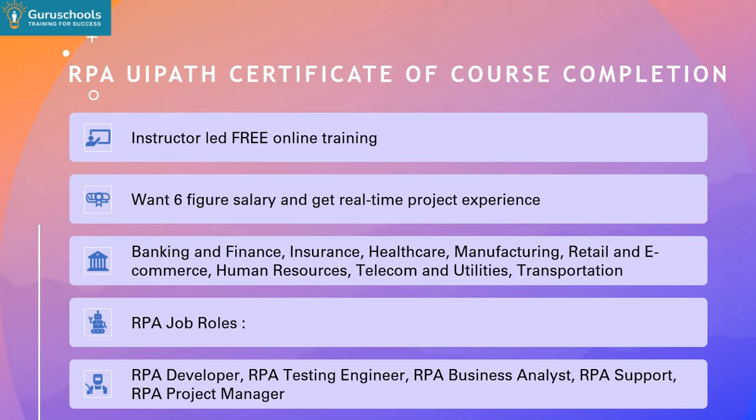Now we will move to the different types of industries that are using this tool. I can say all the industries which exist in the real world. It might be banking, finance, insurance, healthcare, hospitality management, petroleum, oil and gas, automobile, mechanical, chemical, electronics. Any kind of industry existing in the real world wants to go for RPA UiPath automation.